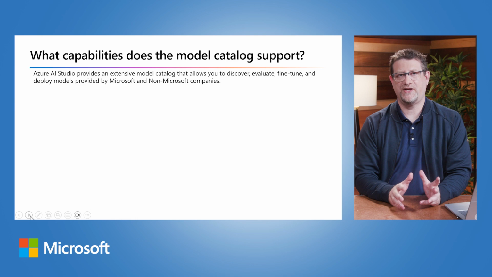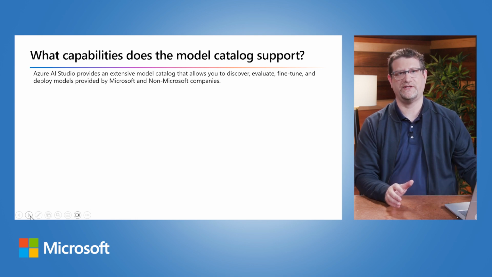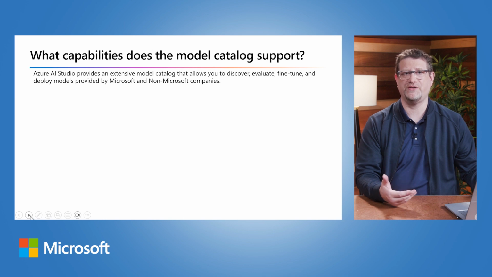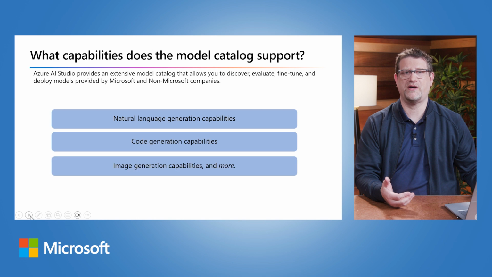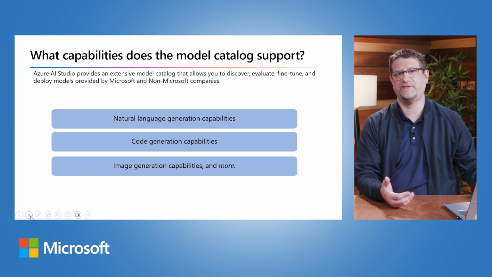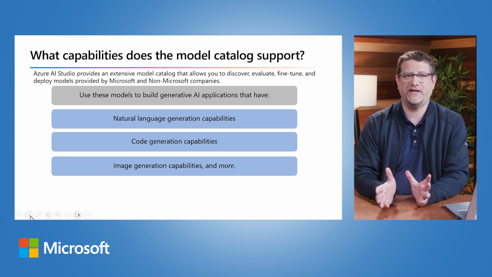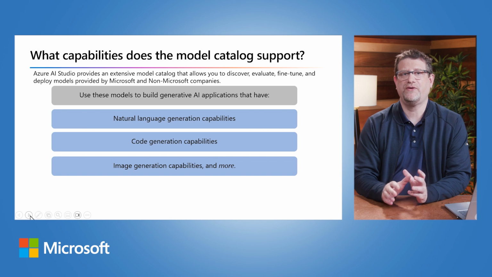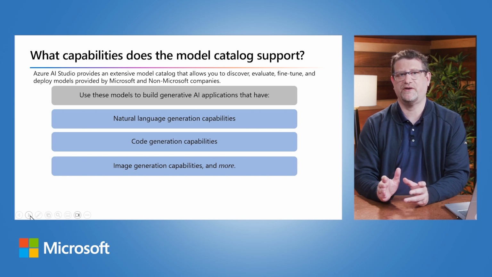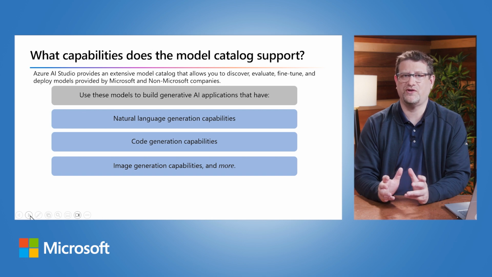The model catalog in Azure AI Studio is the hub to discover and use a wide range of models that enable you to build generative AI applications. The model catalog features hundreds of models across model providers such as Azure OpenAI Service, Mistral, Meta, Cohere, NVIDIA, Hugging Face, including models trained by Microsoft. Models from providers other than Microsoft are non-Microsoft products as defined in Microsoft's product terms and subject to the terms